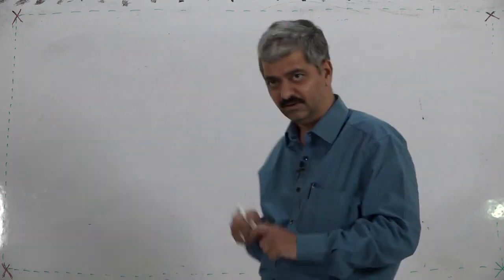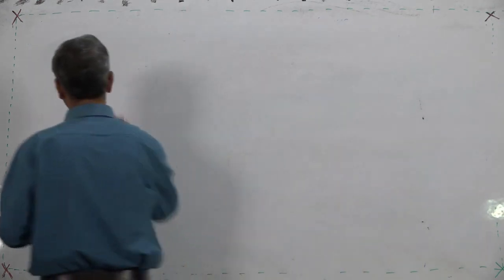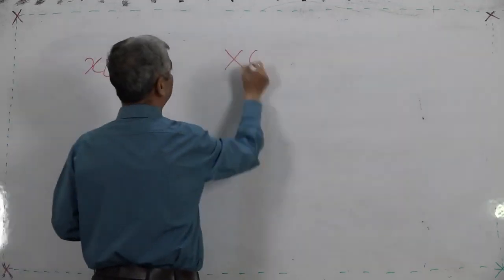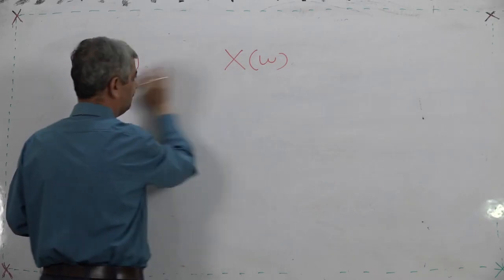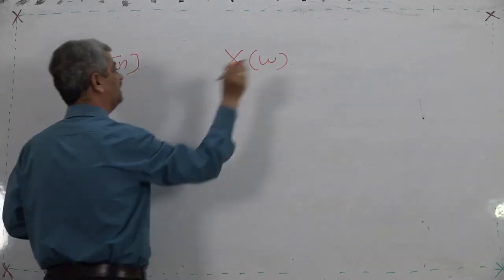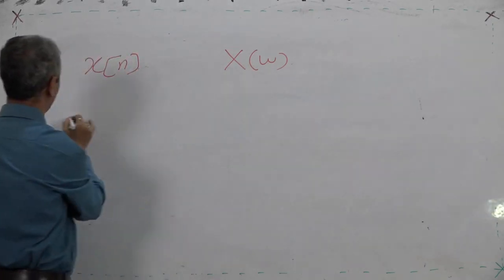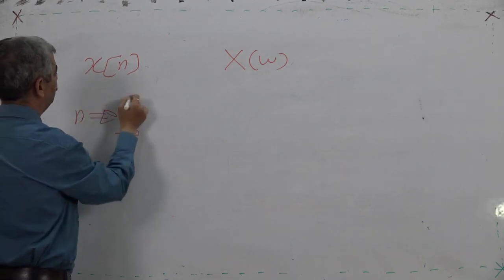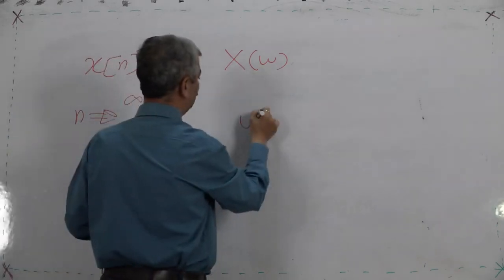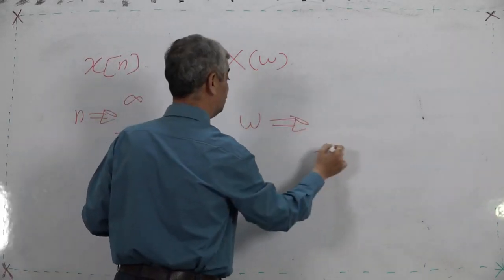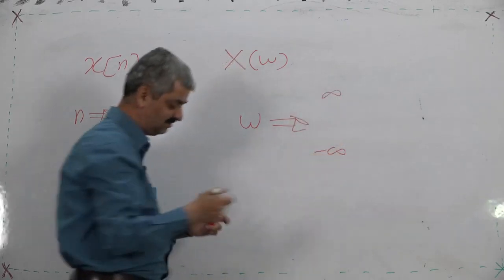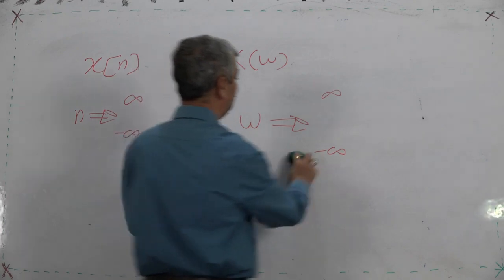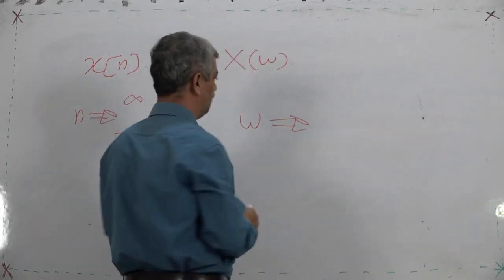I said that x[n] and X(omega) are invertible, so information contained here is all contained here. This n ranges from minus infinity to infinity. What is the range of omega? You could say it ranges from minus infinity to infinity, but no point, because after 2 pi it is repeating. So omega is ranging only from minus pi to pi.